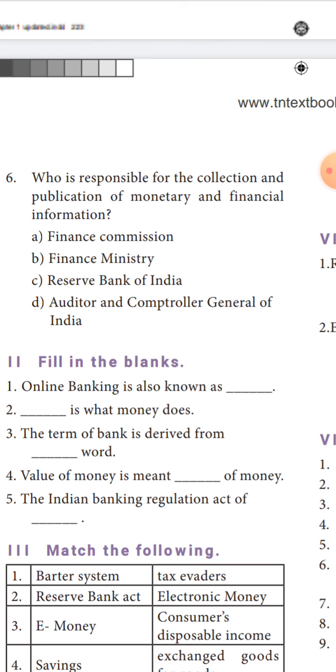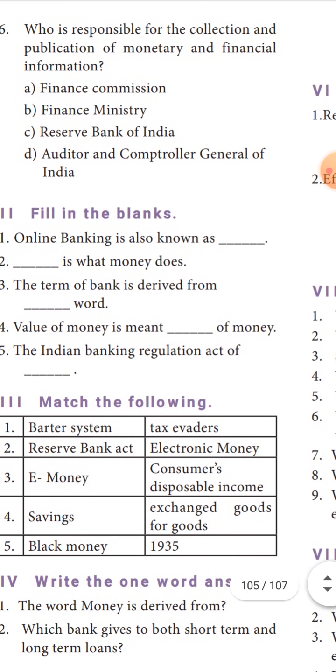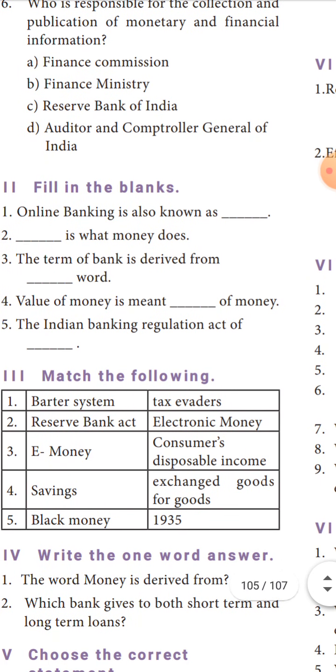The Indian Banking Regulation Act of 1949. What does it mean by barter system? Exchange goods for goods. The Reserve Bank Act, 1935.